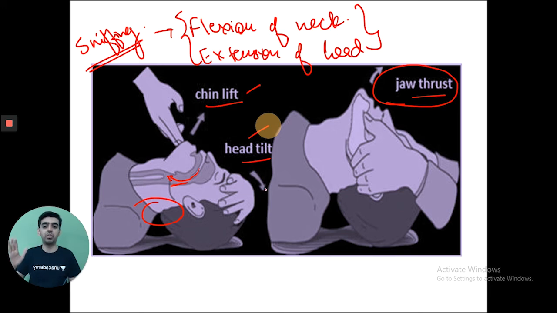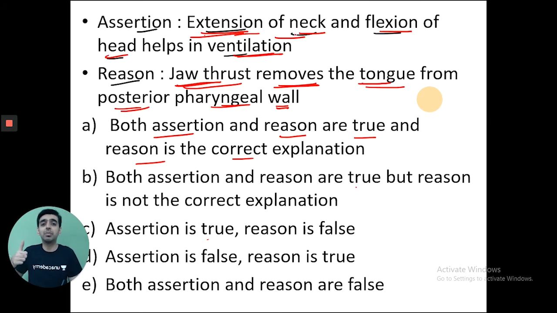You cannot perform them because they will aggravate the cervical trauma. So what do you perform there? You perform the jaw thrust maneuver, which lifts the tongue from the posterior pharyngeal wall, and you will be able to ventilate the patient. So the assertion that is being made here is incorrect.